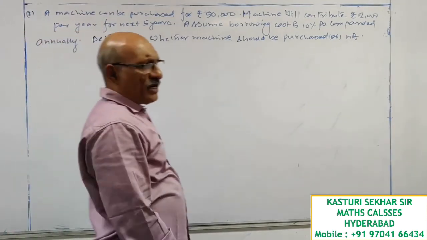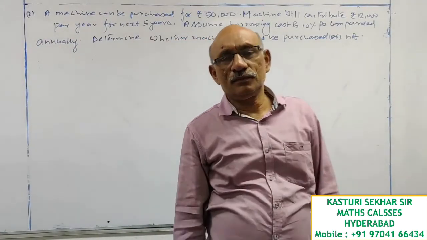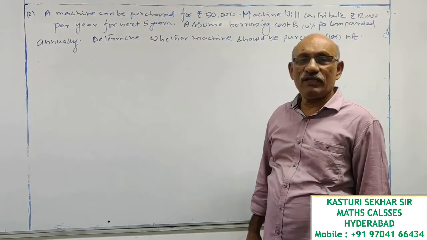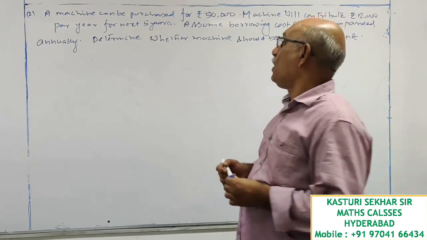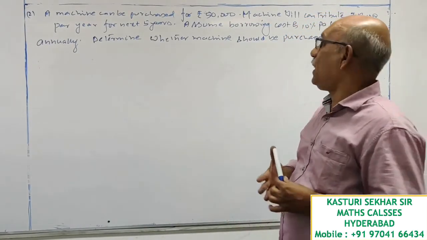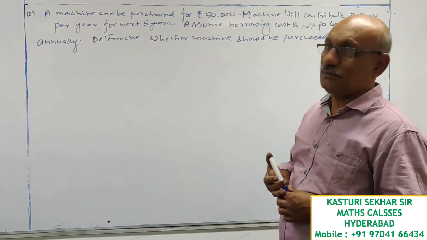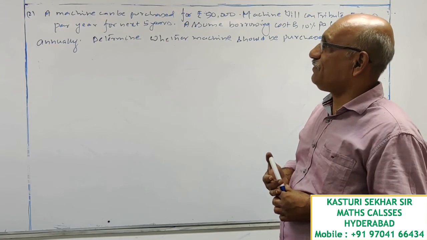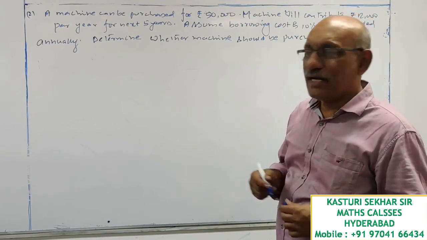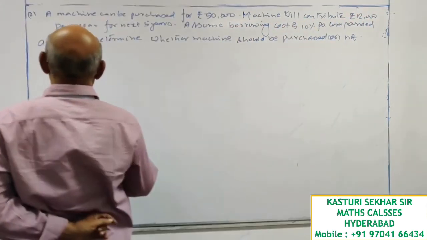So once again it is an investment problem. You have to invest 50,000 on a machine which is generating a continuous income stream of 12,000 rupees per year for the next 5 years. So let me calculate the present value of income.